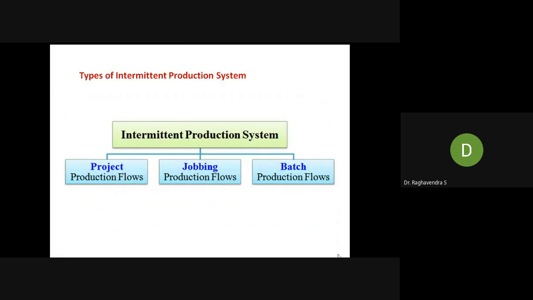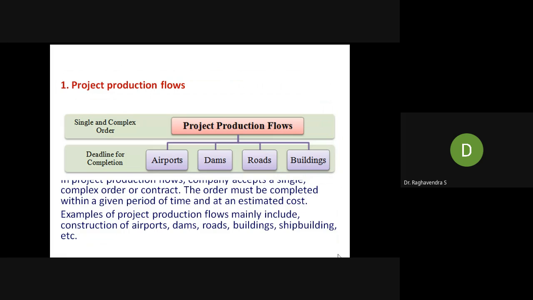So, types of intermittent production. As I told, there are three types. One is project based, another is jobbing based, other is batch production. So what is a project? Project means single and complex order. The project production flow: the company accepts a single and complex order on a contract.